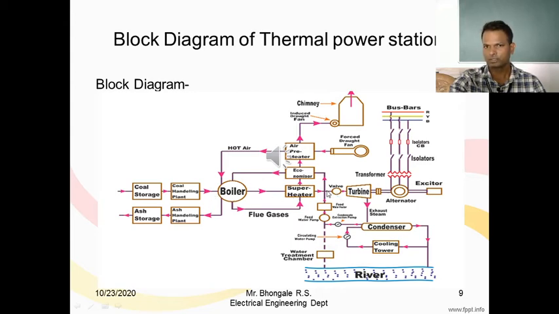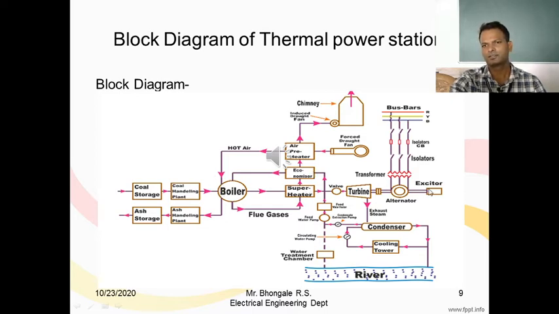Then we are moving to the feed water circuit. Feed water is coming from the condenser and river side. It is collected and transferred to the boiler through the economizer. In the economizer, the feed water is heated with the help of flue gases and then it is transferred to the boiler in order to increase the efficiency of the thermal power plant. So basically, the economizer is an efficiency improving device for our thermal power plant. So this constitutes the steam and feed water circuit.